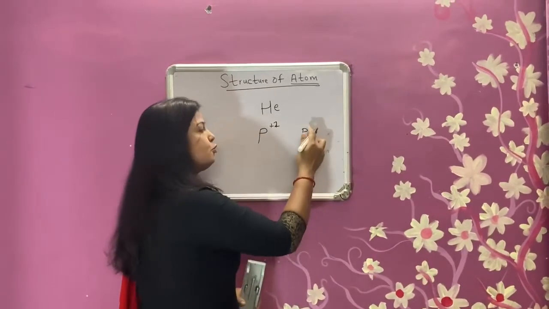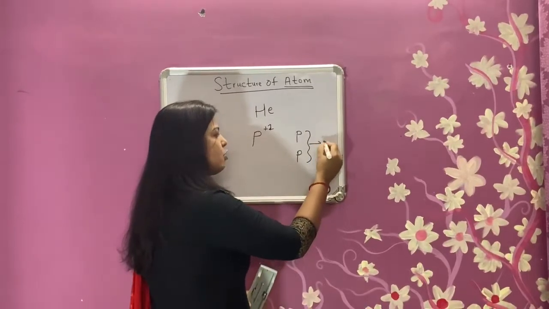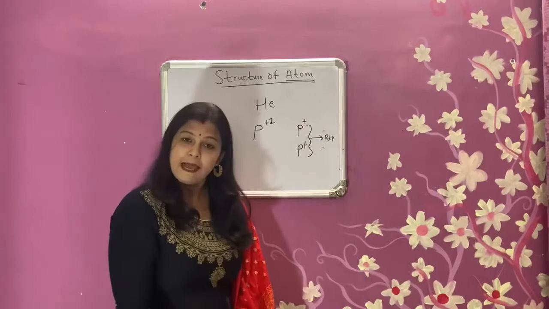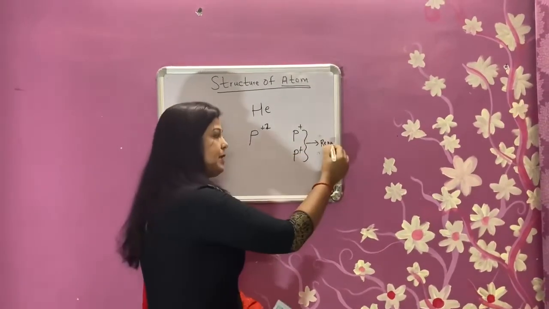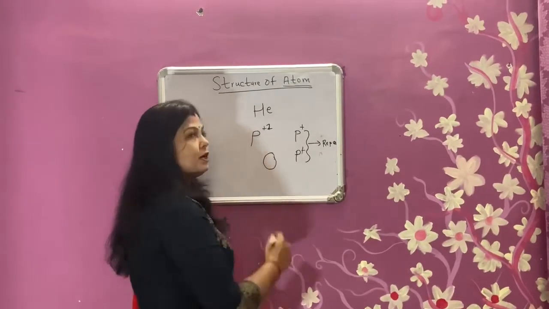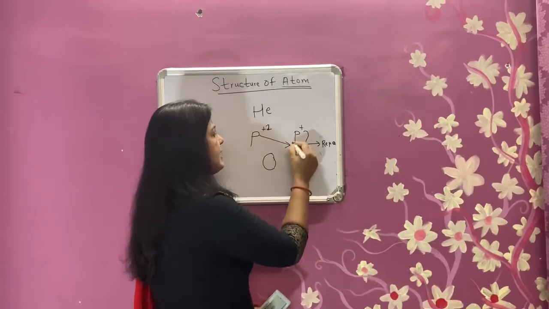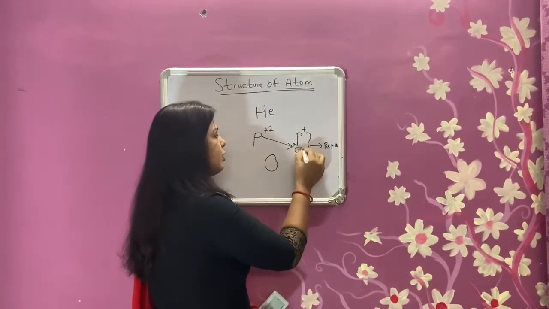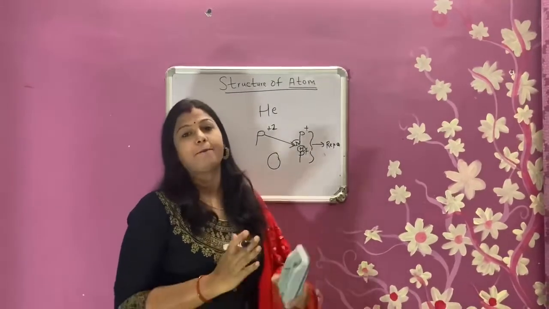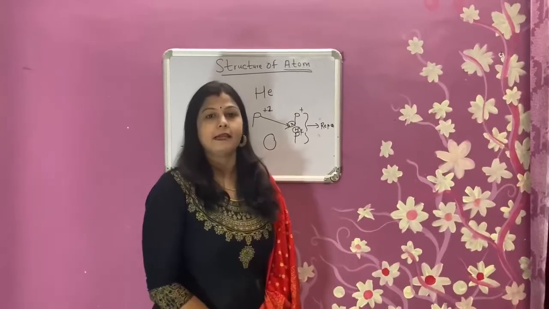Though 2 protons are present, they will repel each other according to physics because they both have plus charge. If they repel each other, what will happen? It will disturb the structure of the nucleus. That is the reason we consider neutrons here, 2 neutrons, to act as a buffer between the protons so that the protons do not repel each other. That is the thing.